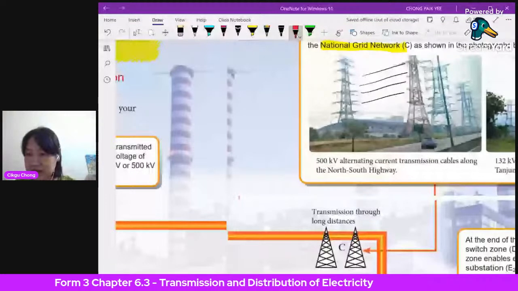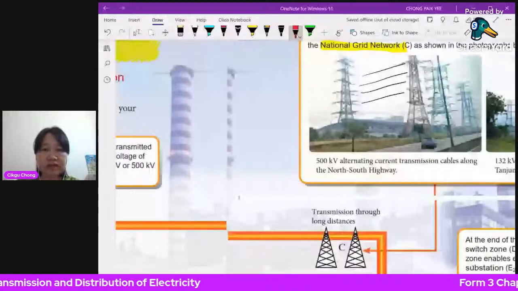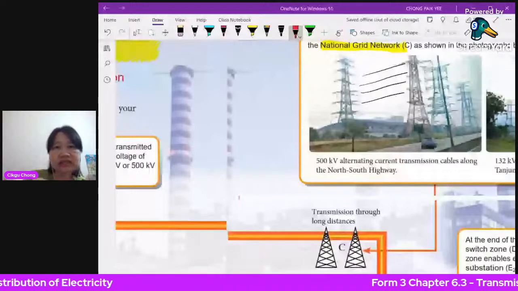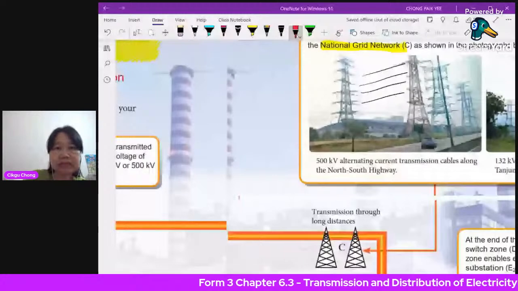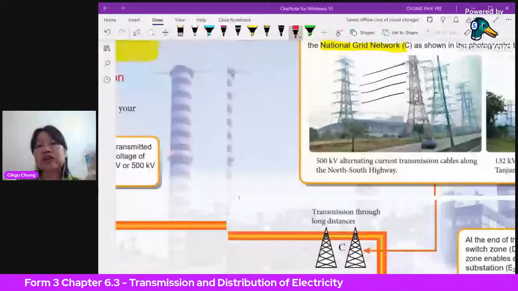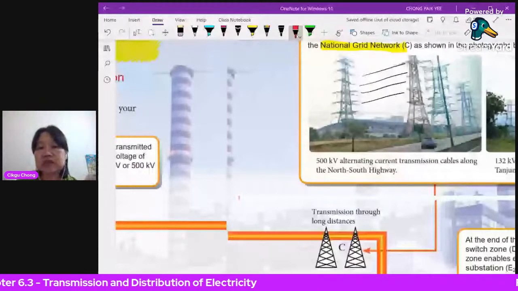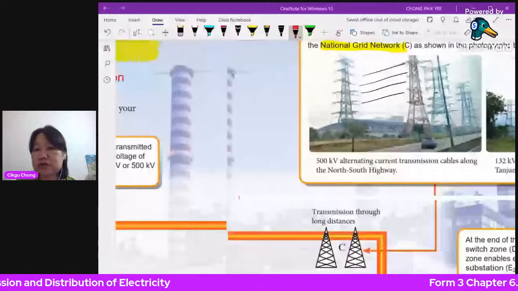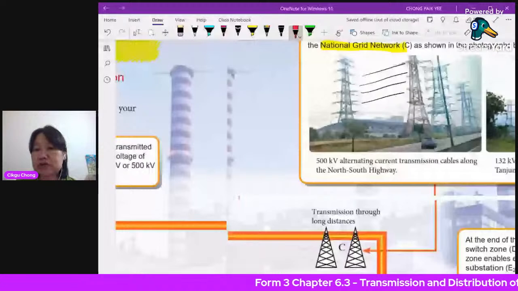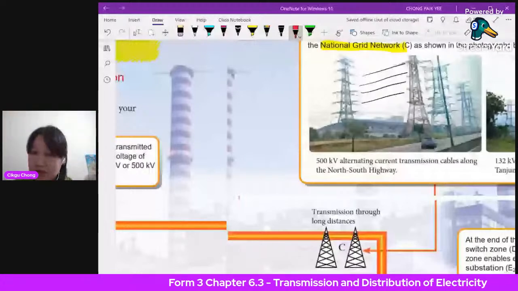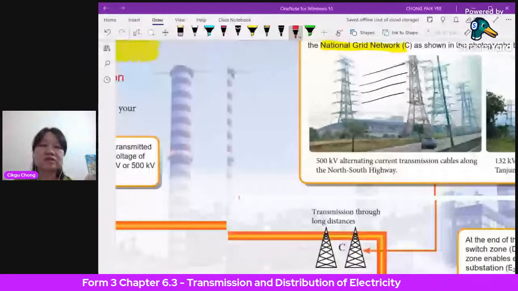So you will see here, that's why we need a step up transformer here. This is a step up transformer. So we have a station there. Okay, so this electricity, before you transmit it out, you have to step it up first. It can be stepped up to 132 kilovolts, that means 132,000 volts, or 275,000 volts, or even 500,000 volts, using a step up transformer.